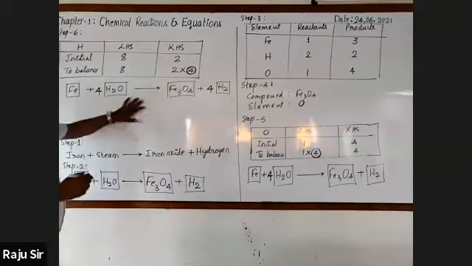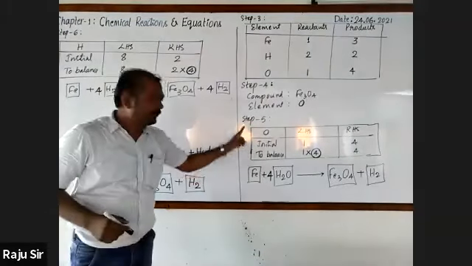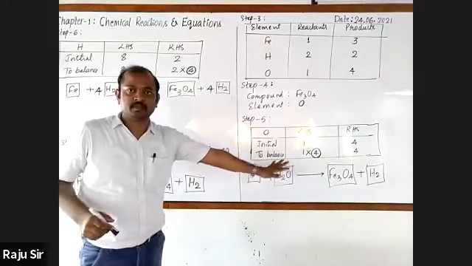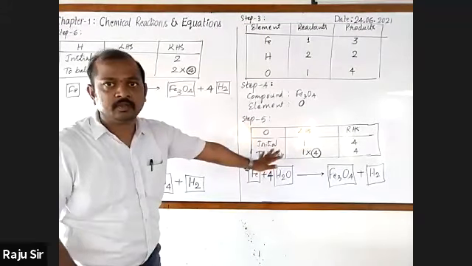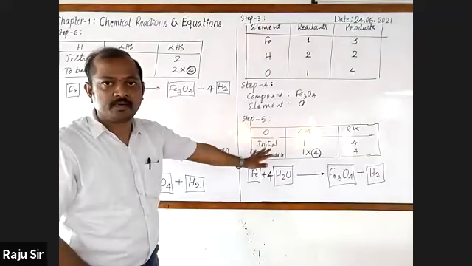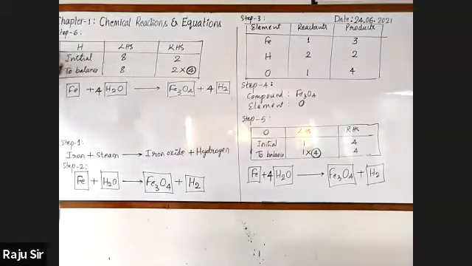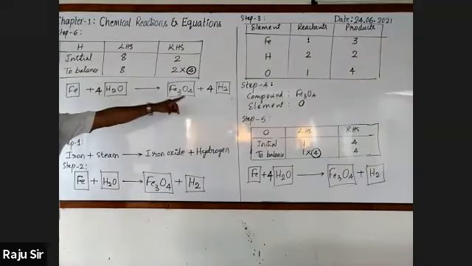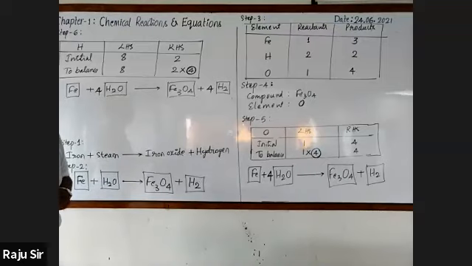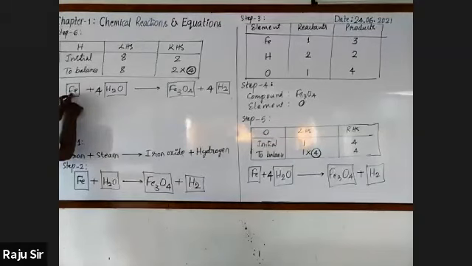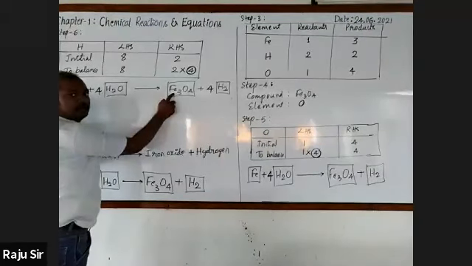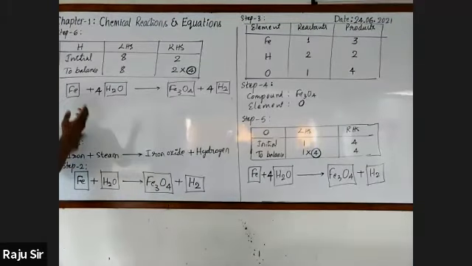Observe. Look here, in the fifth step, we balanced oxygen. Nishka, are you following? In the fifth step, we balanced oxygen. In the sixth step, we balanced hydrogen. What is the left element? Iron. Look at iron. Here, 1 iron. Here, 3 atoms. What should be multiplied here? 3. Right.